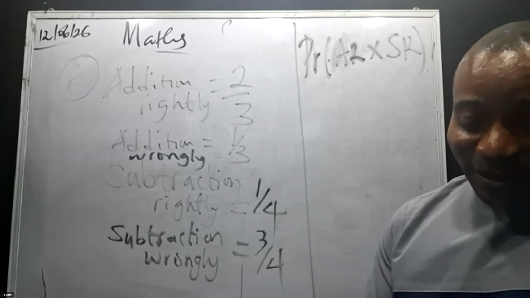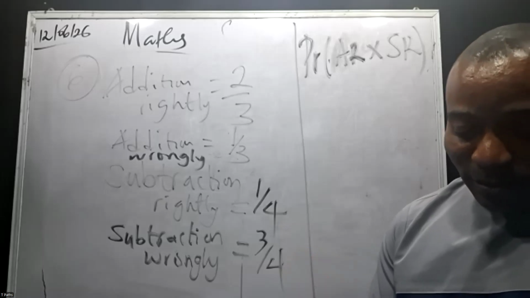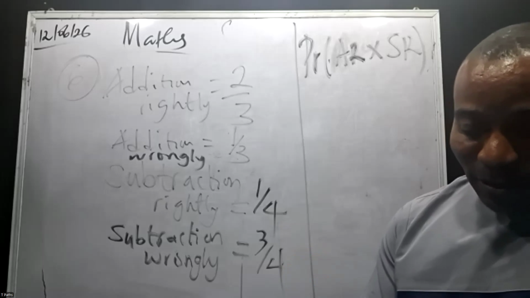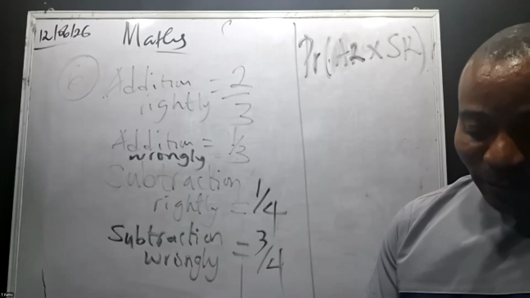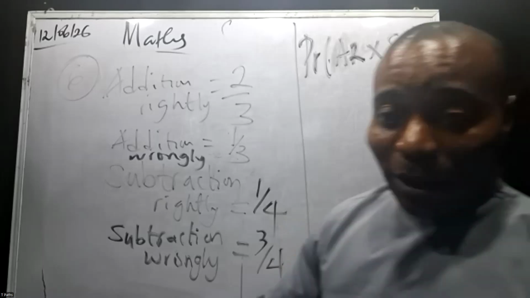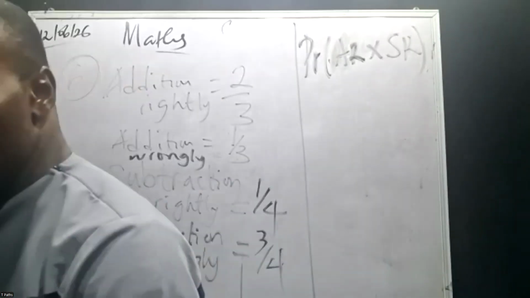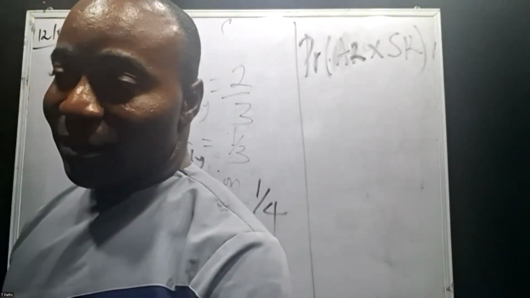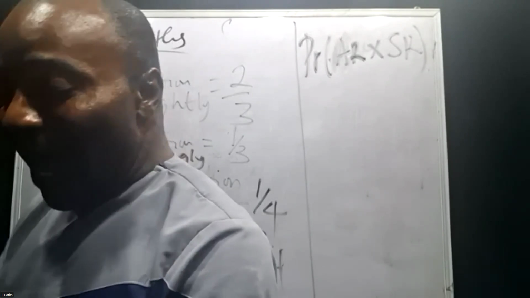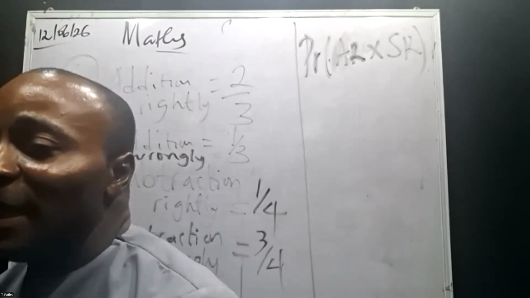18 plus 16 means addition and subtraction. They wrote at the end, wrongly.